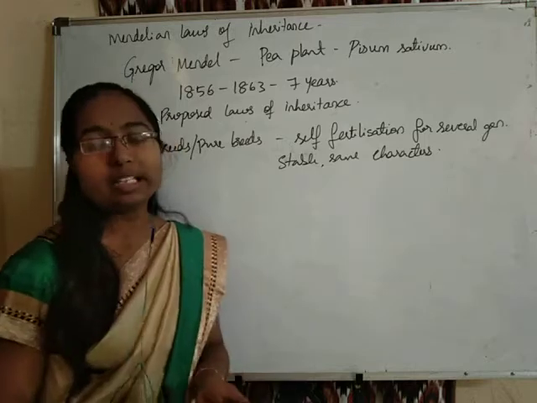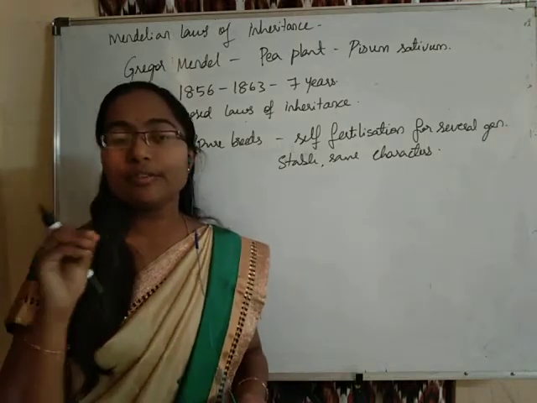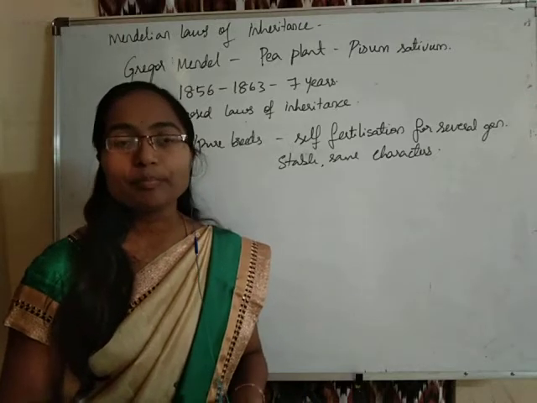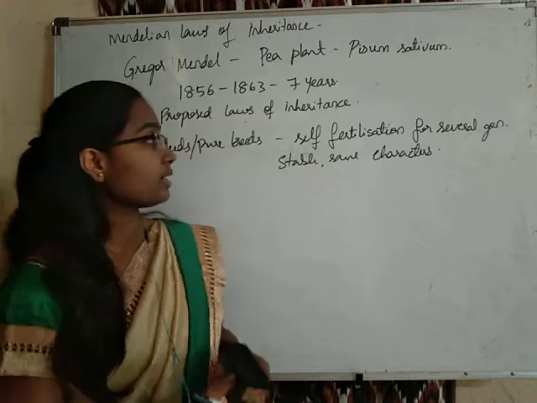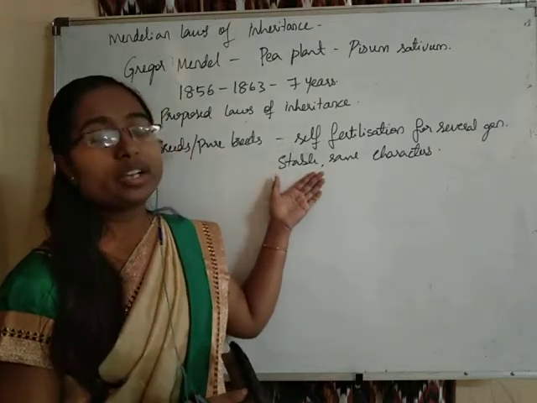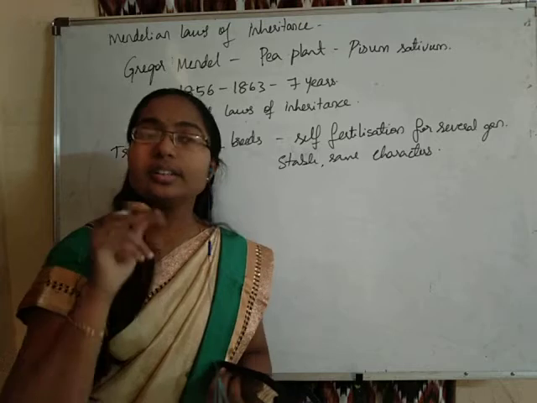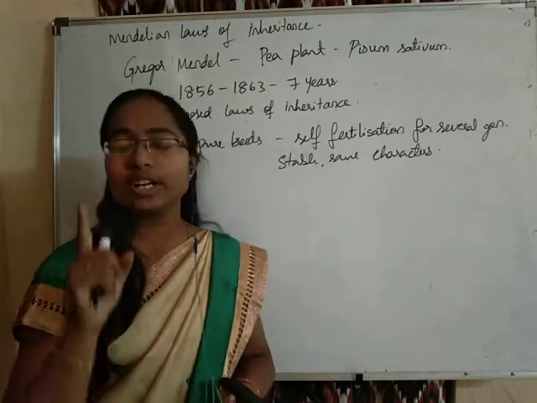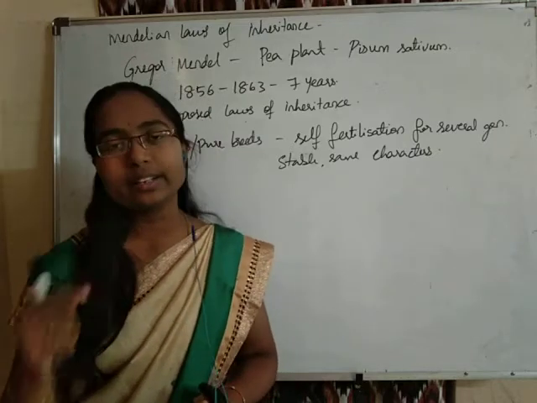So Mendel selected all those true breeds or pure breeds for performing his crosses. Because he had pure breeds, he took those plants which are different only in one character. He has taken the plants which are differing only in one character from each other. In such a way he selected the plants.